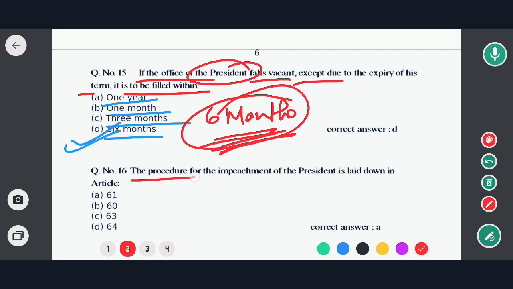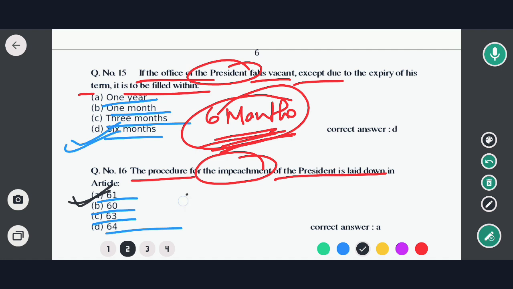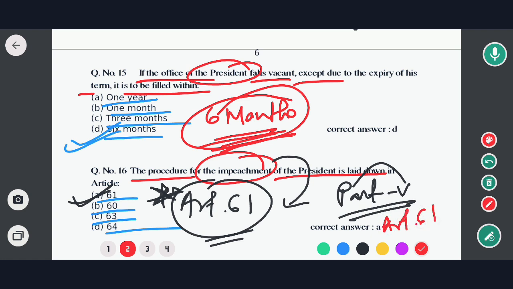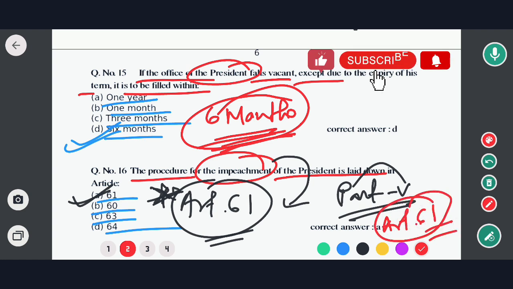The next question is: the procedure for the impeachment of the President is laid down in which article? Options are Article 61, Article 60, Article 63 and Article 64. So the correct option is option A, that is Article 61. Article 61 deals with the impeachment of the President. This is one of the most important articles in our Indian Constitution. What is given in Part 5? Parliament is given in Part 5. So in the part on Parliament, Article 61 is very important. Okay, so now move to the next question.